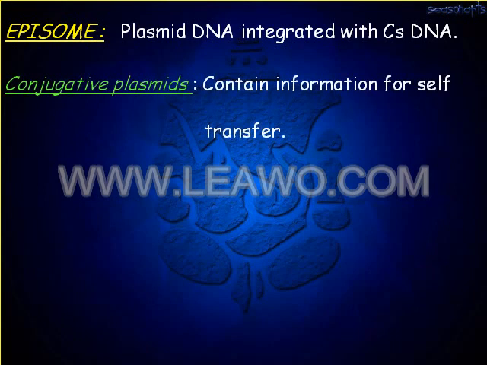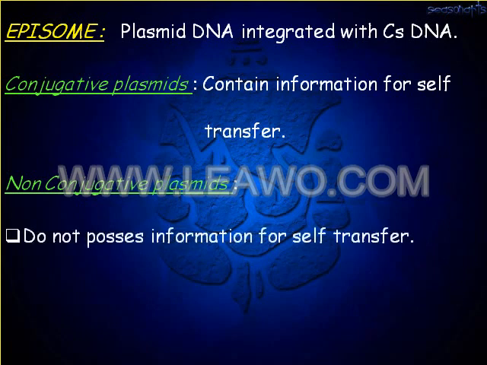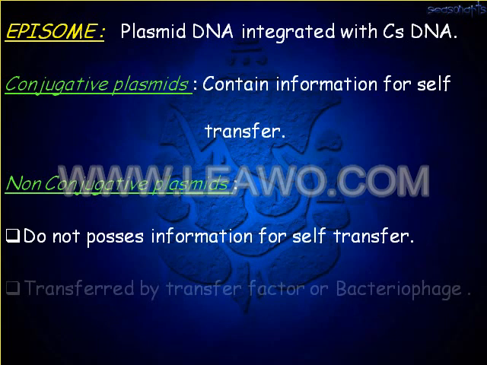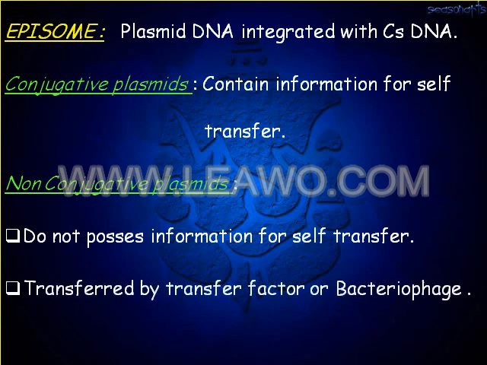Episome can be defined as plasmid DNA which is integrated with the chromosomal DNA. Episomes may be of two types: conjugative plasmids, or episomes, which contain the information for self-transfer. Only this type of plasmid can do self-transfer, whereas non-conjugative plasmids do not possess the information for self-transfer. Their genetic material is transferred by a factor known as transfer factor, or by bacteriophage.